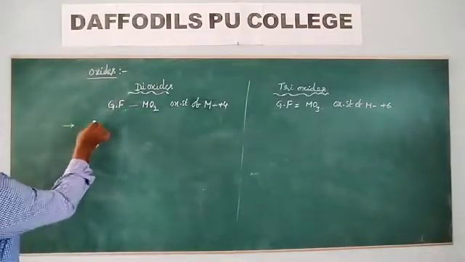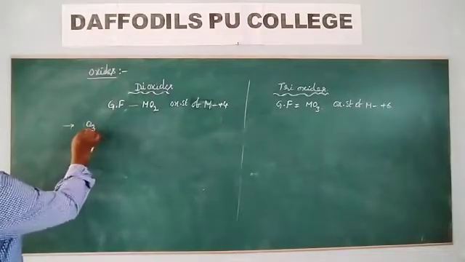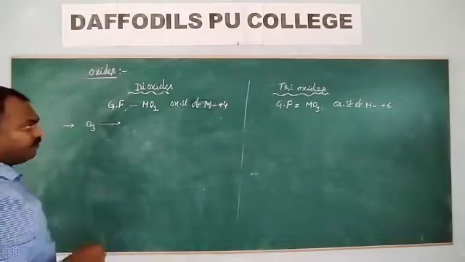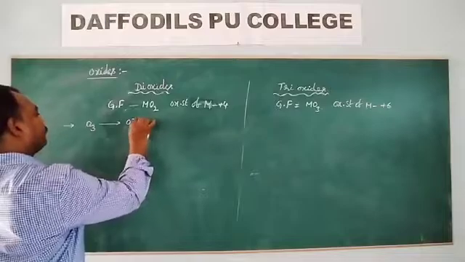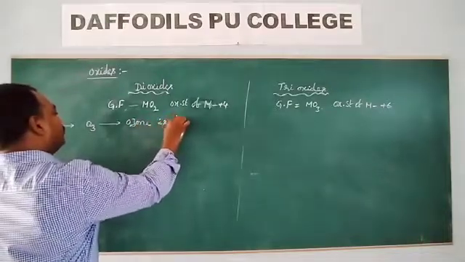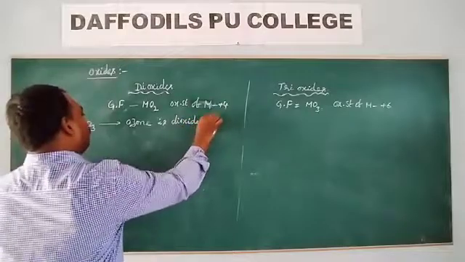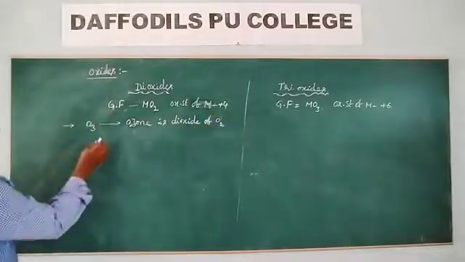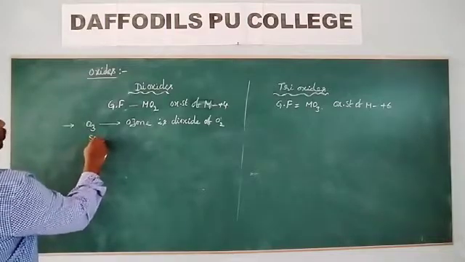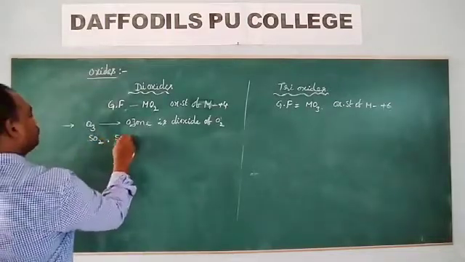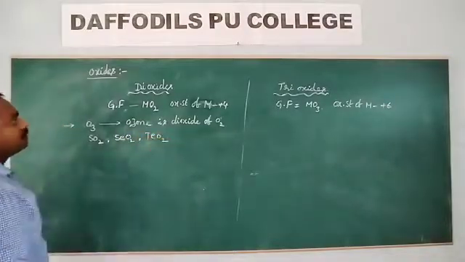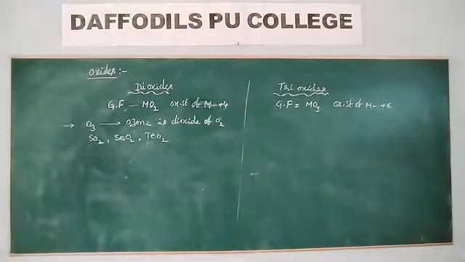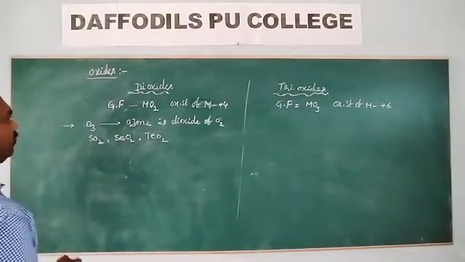Examples of dioxides: O3, ozone, is considered the dioxide of oxygen. O3, SO2, SeO2, TeO2 are the dioxides of the group.